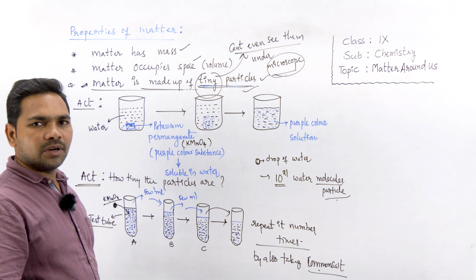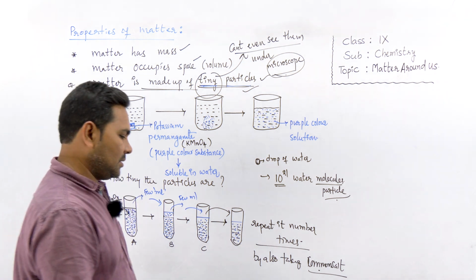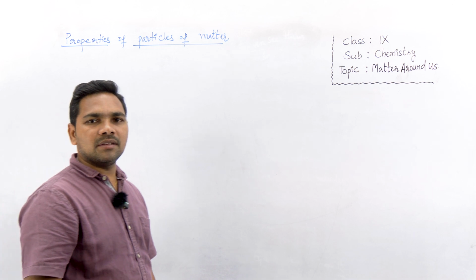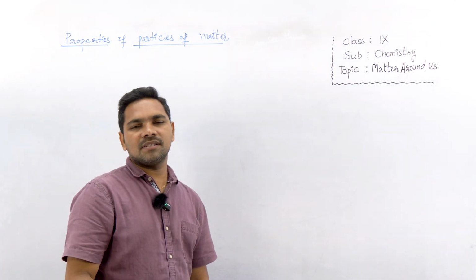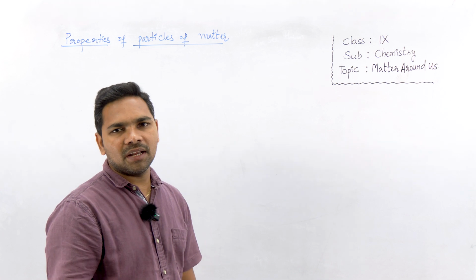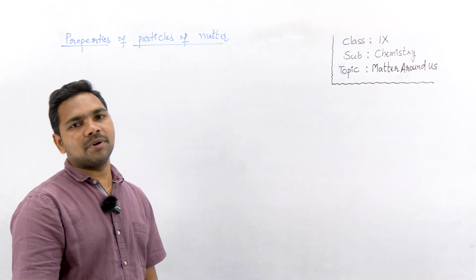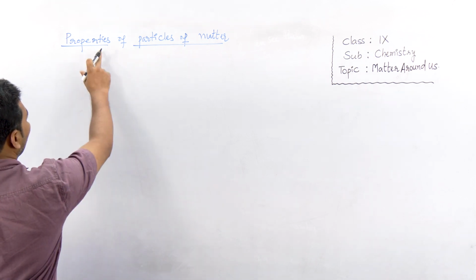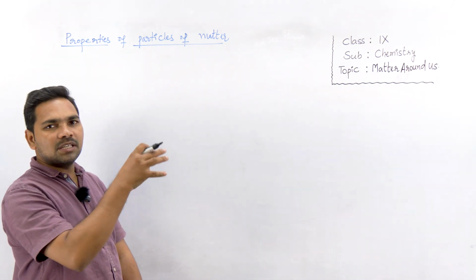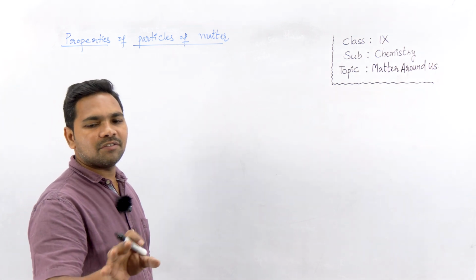Okay. Now we also understand other properties of matter. Now let us look at properties of particles of matter. So till now we discussed every matter is made up of very tiny particles. Now these tiny particles have some properties. What are those properties? Properties of particles of matter. After we discuss these properties of particles, we will also discuss some other properties of matter.